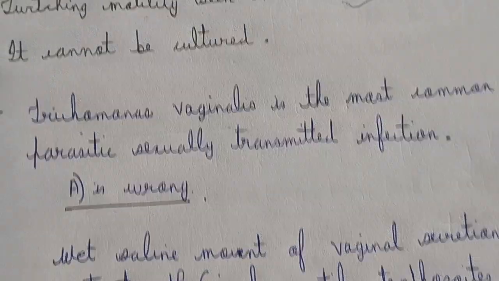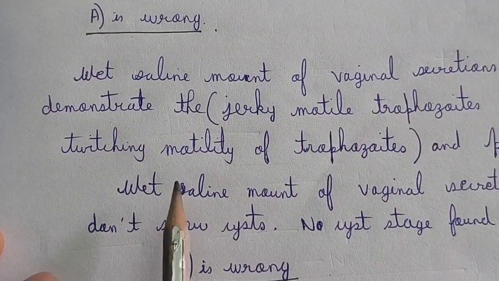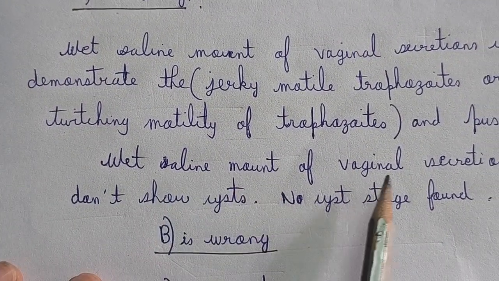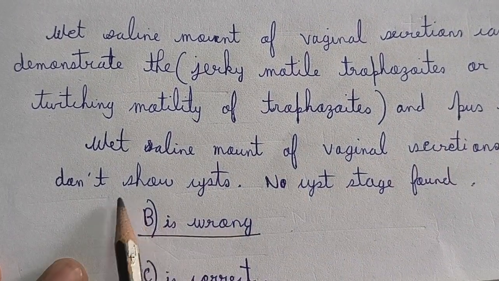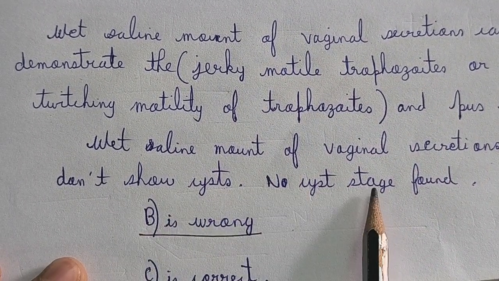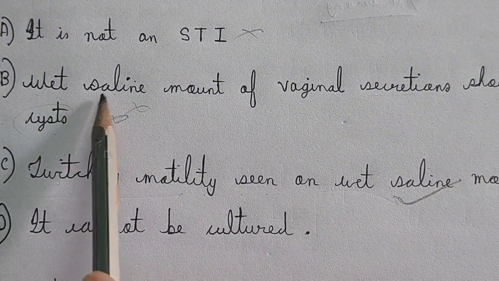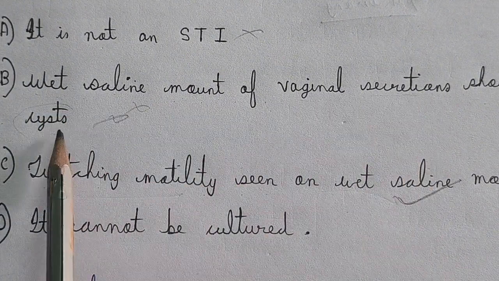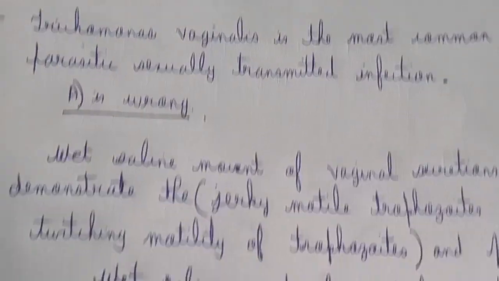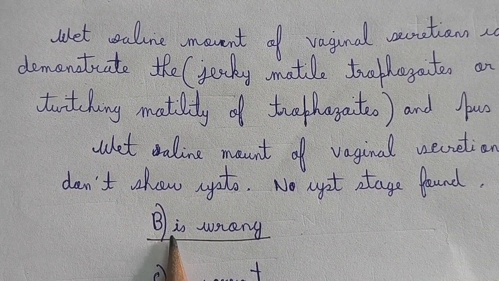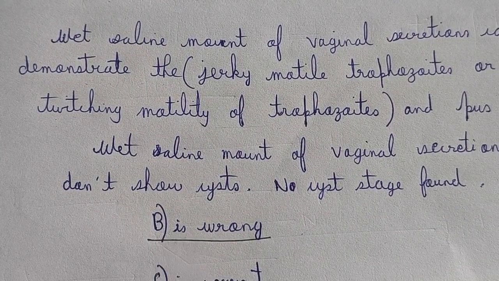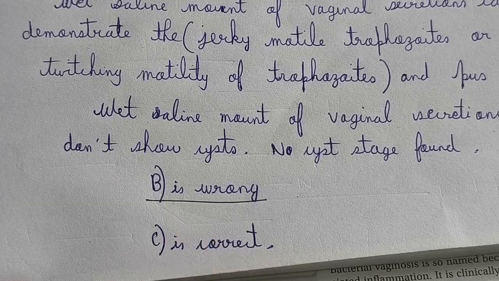Option B says a wet saline mount of vaginal secretions for cyst, but it doesn't show cysts and no cyst stage is found. Therefore I can eliminate option B; option B is wrong, and option C is correct.